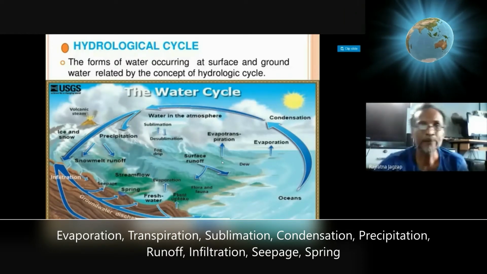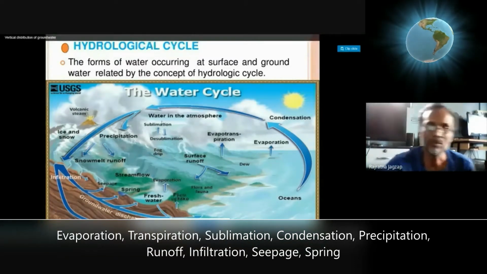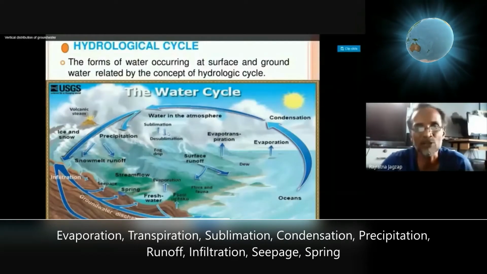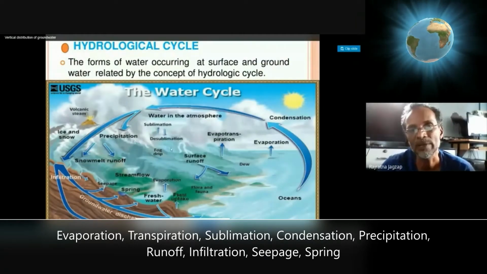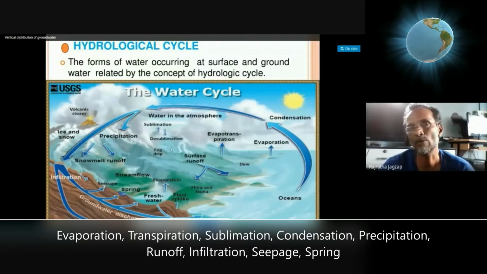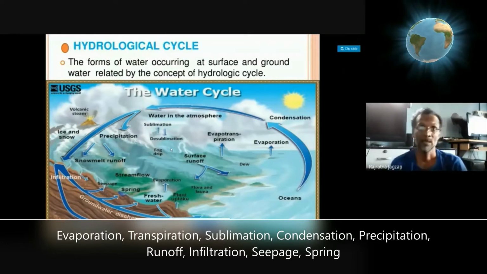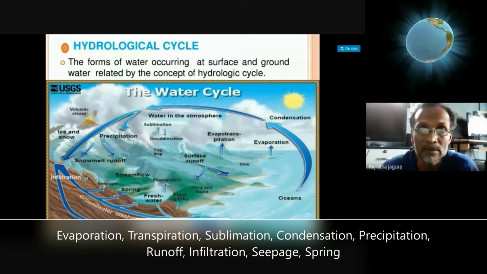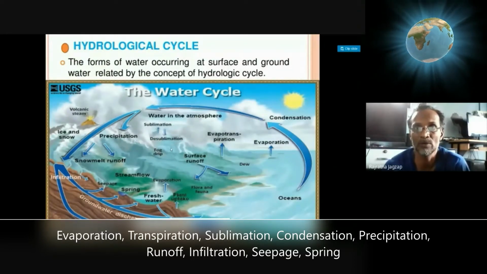Then some part of the rain that falls down, a few micro droplets may not reach the ground, and due to high temperature in between, they convert again into vapor. So droplets of rain may not reach the ground because of high temperature. They reach in between, and again evaporate on the way towards the ground.